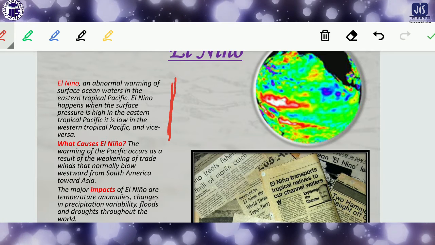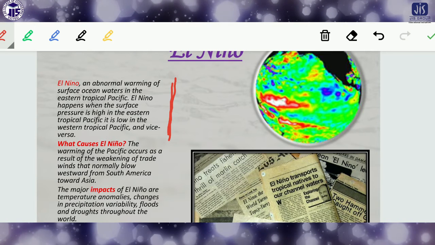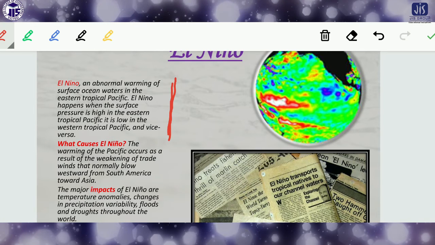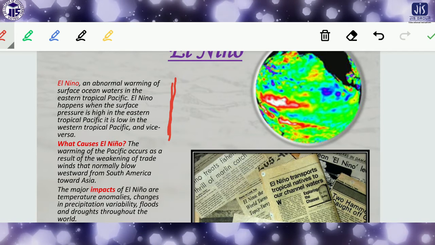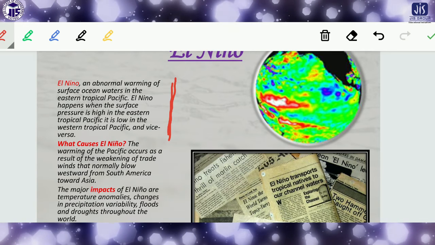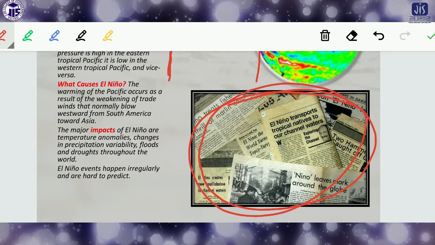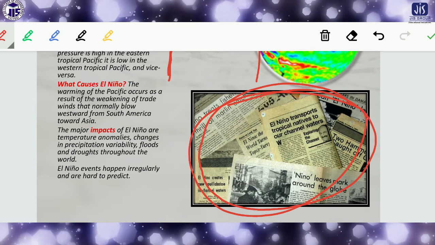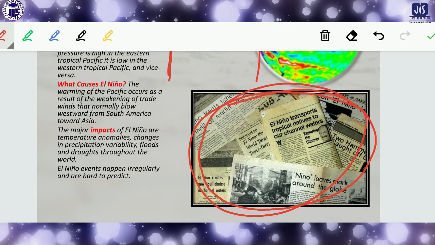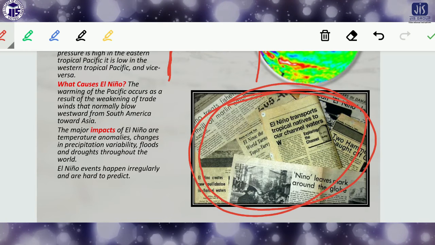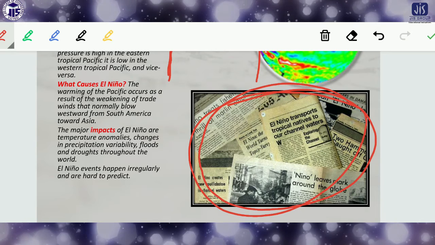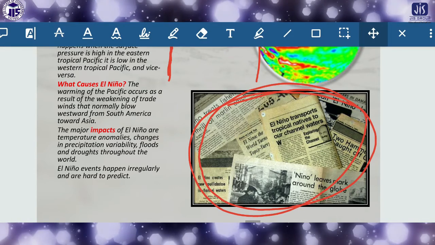That means if on one side the temperature and pressure are very high and on the other side they are low, then El Nino is generated. The major impacts of El Nino are temperature abnormalities, changes in precipitation variability, and floods and droughts throughout the world. Okay, so this is another thing which we have to concentrate on more.